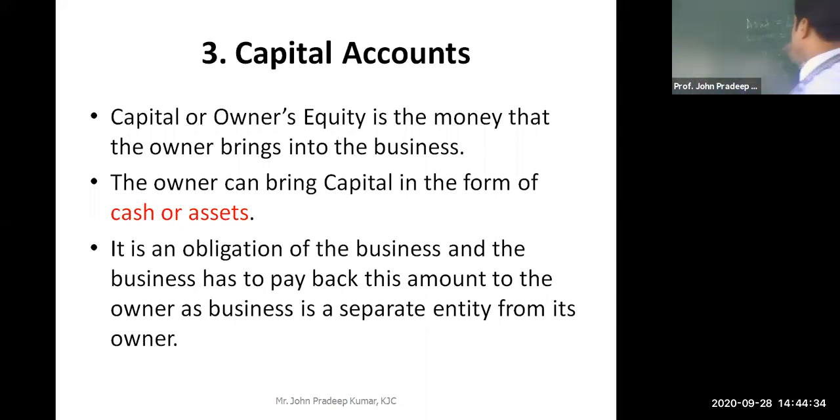We write the capital where? We write it on the liability side, not on the asset side. It is an obligation that the company has to repay back to the owner once the company is closing. Why does the company have to repay it? Because the company belongs to the owner only, right? Why do they have to repay it? Can someone contribute? Because the company and the individual are seen as two different entities. They both are different entities. Why are they different?